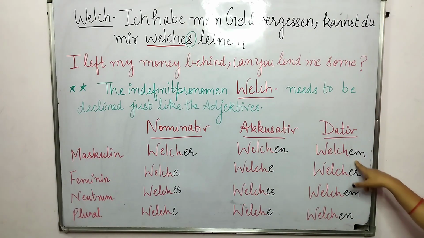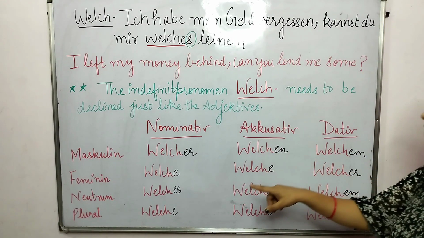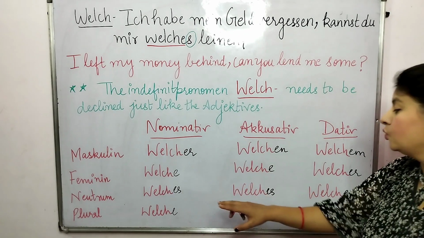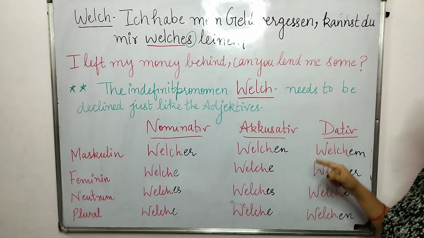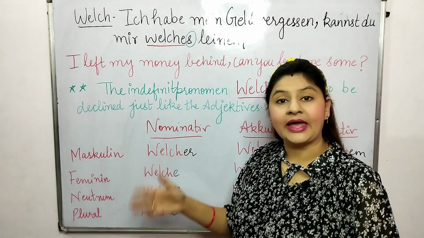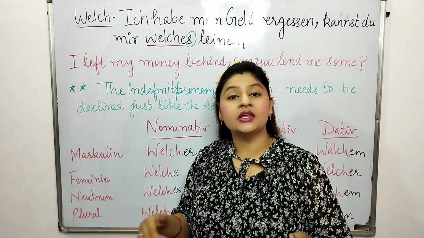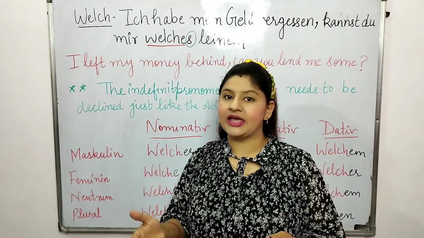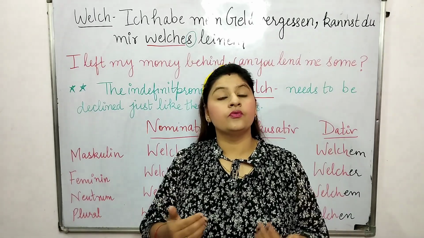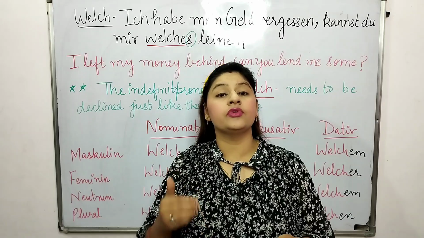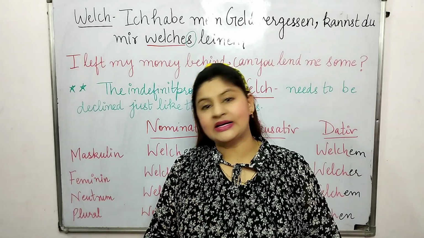Dative: welchem, feminine welcher, neutrum welchem, plural welchen. So you have to remember this table. Plus, welche can also be used as a W-Frage.